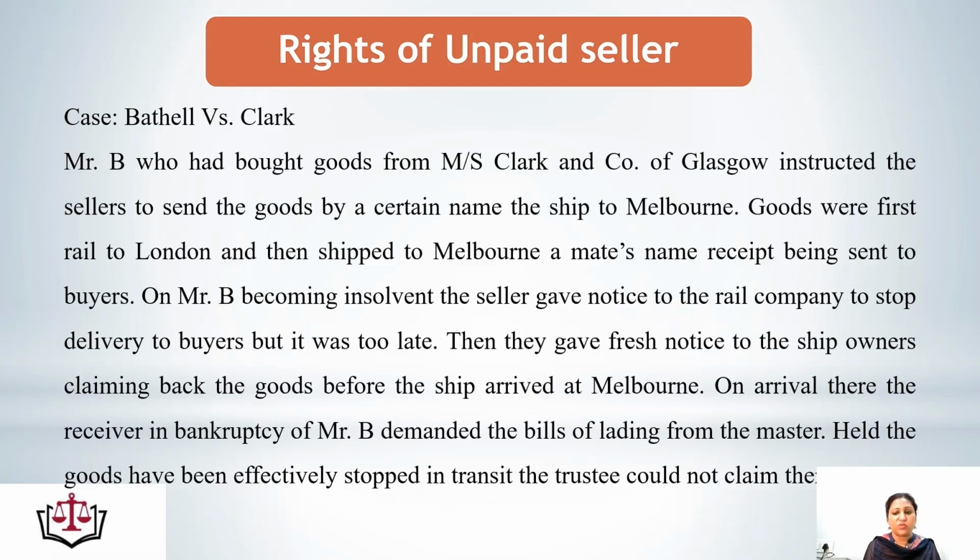Then they gave fresh notice to the ship owners claiming back the goods before the ship arrived at Melbourne. On arrival there, the receiver in bankruptcy of Mr. B demanded the bills of lading from the master, held the goods have been effectively stopped in transit and trustee could not claim them. That means once the goods are out of the possession of the seller and the buyer has not received the goods till date, if in between time the seller exercises this right of stoppage of goods in transit, this is a valid right with him.